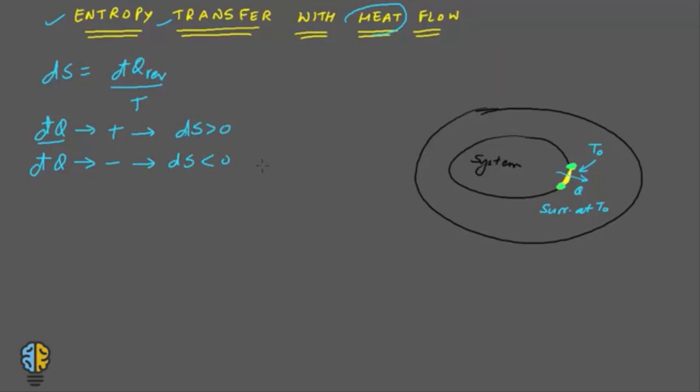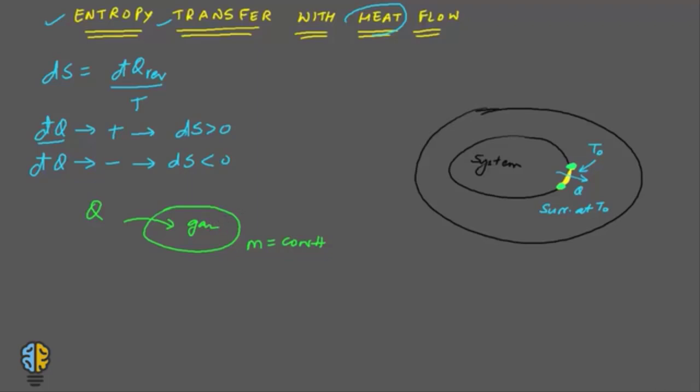Now if you take a system of a fixed mass, let us say this is a system where the mass is constant, nothing is going in, nothing is going out, so it can be a closed system. So when you transfer heat into the system, it increases the internal energy of this system, and as a result the molecules of this system, let us say it has a gas inside,